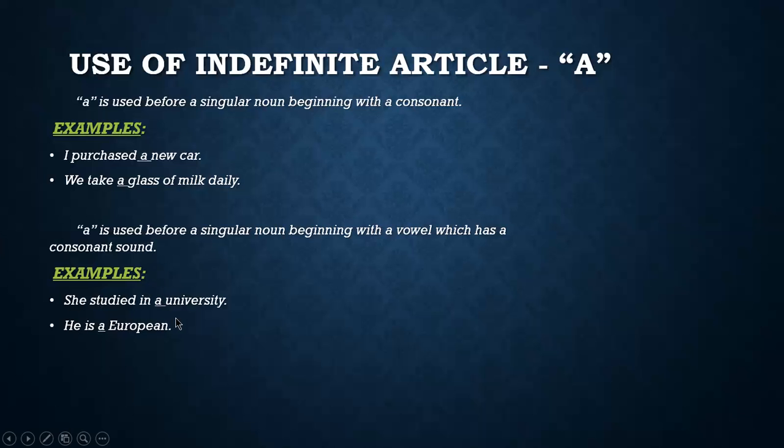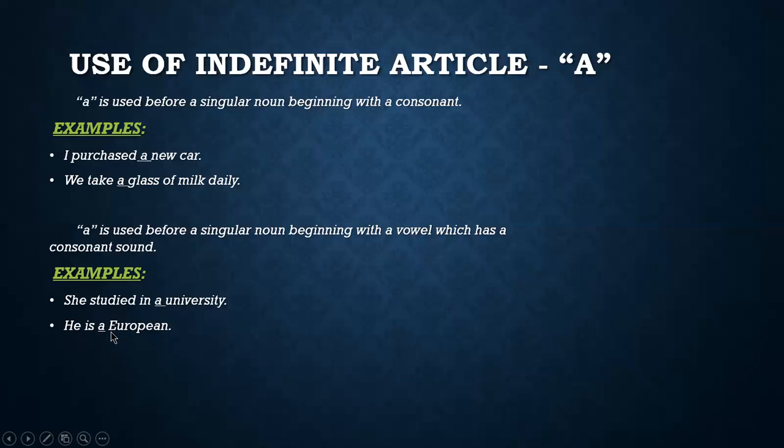She studied in a university. You can see that U is a vowel, but a comes before it because U is giving the sound of Y, as in you. So we use a before that. Next example is he is a European. Again, you can see that E is a vowel, but a is used because it is giving the sound of Y again.